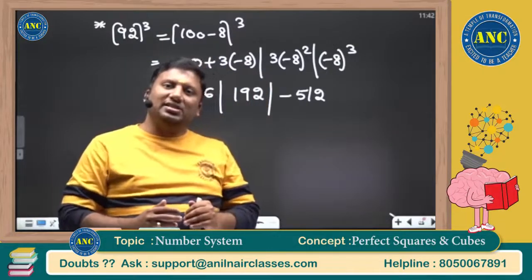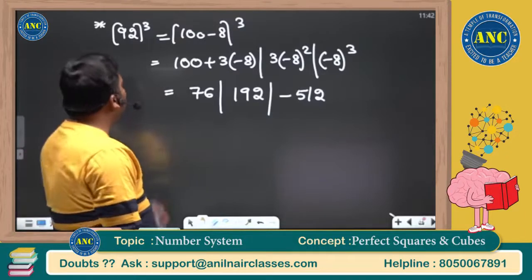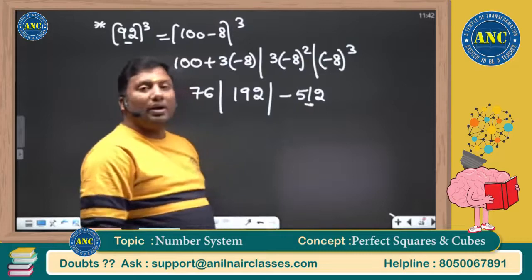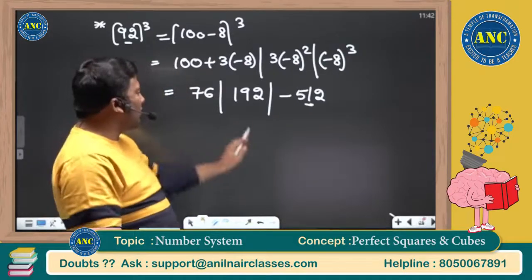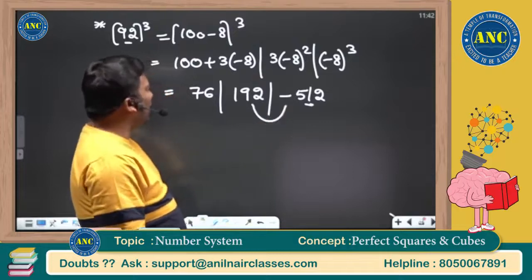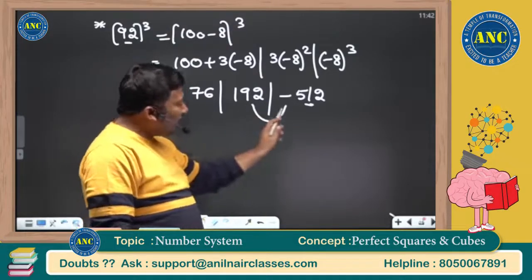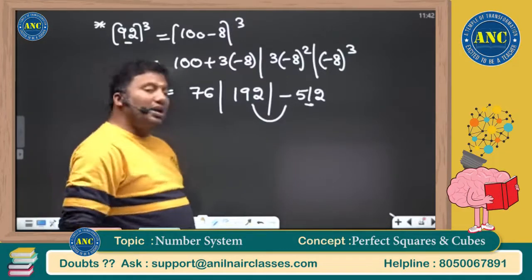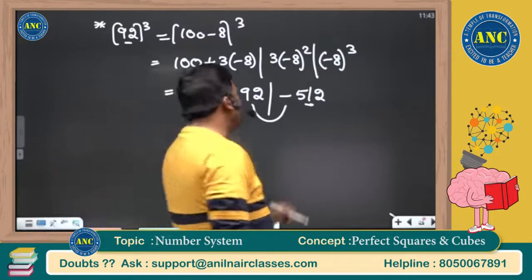Now the question arises, will the carry always be 1? Not exactly. D is a positive number, but on cubing I got a negative number. I need to take the carry which converts the negative into positive. Suppose I take a carry of 1: 100 minus 512, negative. Carry 2: 200 minus 512, negative. 300 minus 512, negative. 400 minus 512, negative.